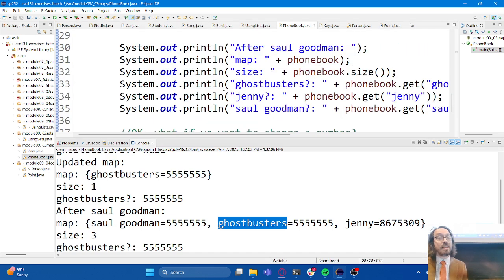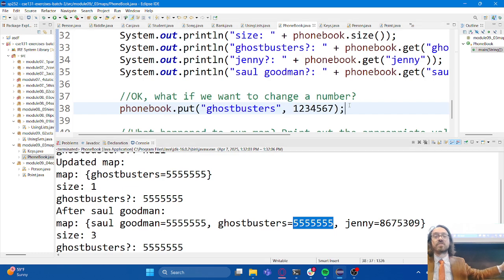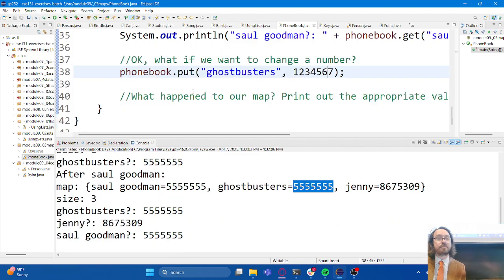And so let's try that. Let's try to put in another entry. So Ghostbusters is already in there, already in the map with all fives. I'm saying put the Ghostbusters in there again with this number, so it's different this time. It's not the same phone number. What's going to happen? Is Ghostbusters going to show up twice? Well, let's take a look and see what happens after.